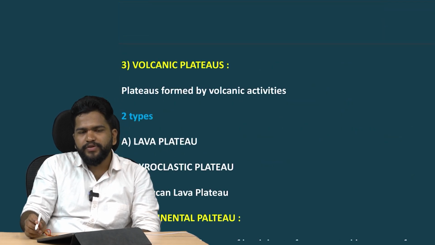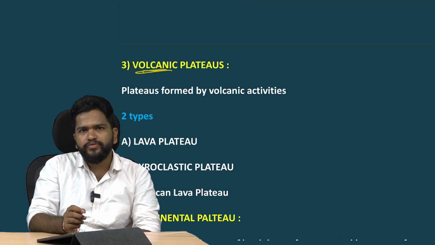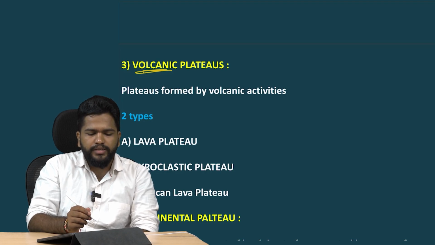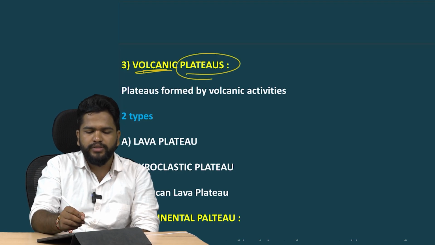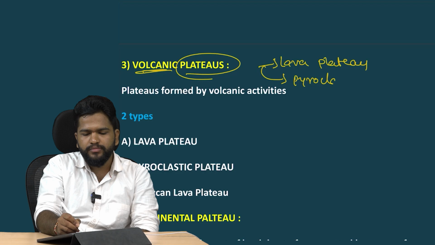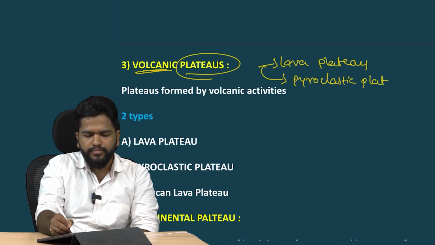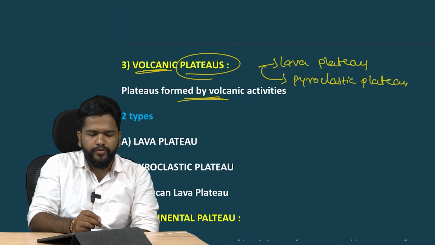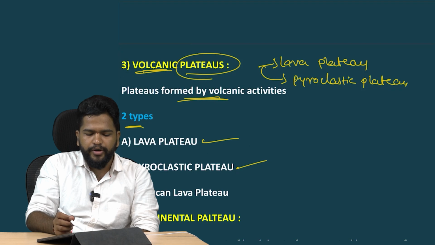The next type of classification of plateaus is the volcanic plateau. As we have seen with volcanic mountains, there are two classifications, lava mountain and pyroclastic mountain. The same is the case with plateaus. Here also there exists a lava plateau and a pyroclastic plateau. Plateaus formed by volcanic activities are volcanic plateaus, of two types, lava plateau and pyroclastic plateau. For both, the example is the Deccan lava plateau.